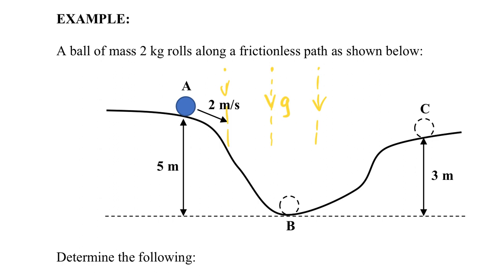A is going to have potential energy because it is at a certain height, in this case 5 meters above the lowest point. So at point A, the ball has both potential and kinetic energy.